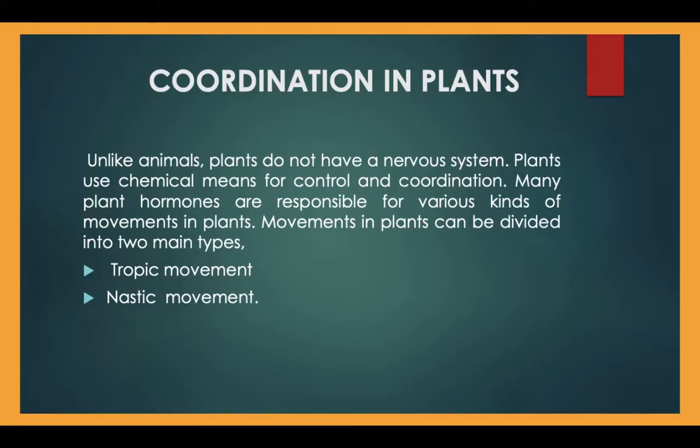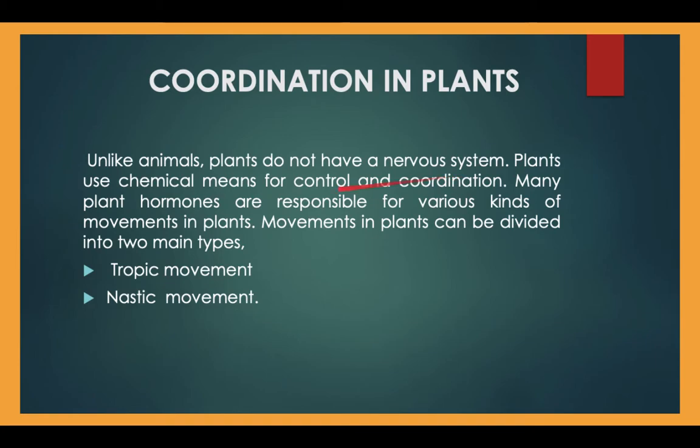Now, in this slide, we are talking about the next part of our chapter, that is coordination in plants. Is control and coordination similar in plants as in animals? Try to understand it. Unlike animals, plants do not have a nervous system. It means plants' control and coordination does not depend upon a nervous system, because they do not have any nervous system,